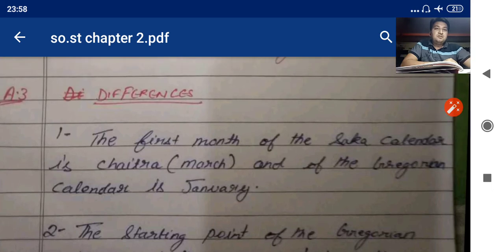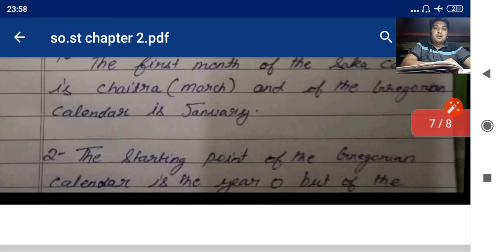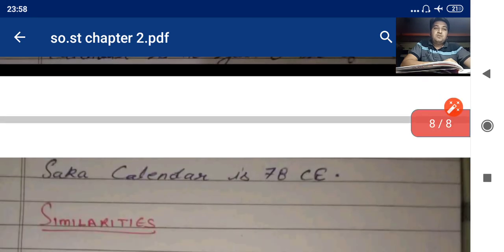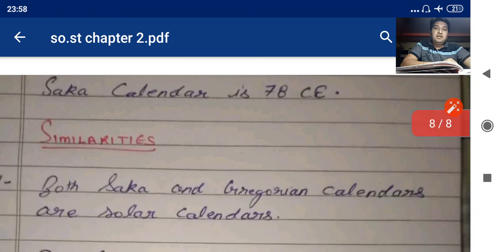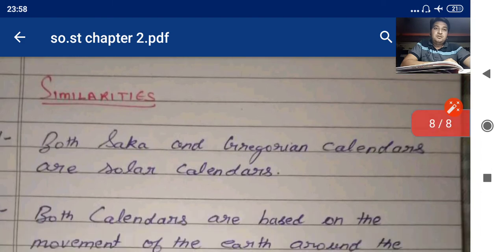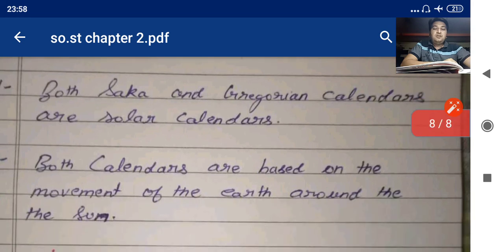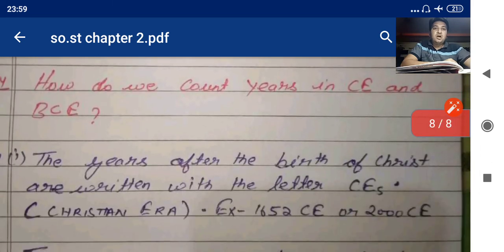Again, the first difference is the first month of the Shaka calendar is Chaitra, that is March, and of the Gregorian calendar is January. And the second point is the starting point of the Gregorian calendar is the year 0, but of the Shaka calendar is 78 CE. Now these are the similarities: both Shaka and Gregorian calendars are solar calendars. And the second similarity, both calendars are based on the movement of the earth around the sun.